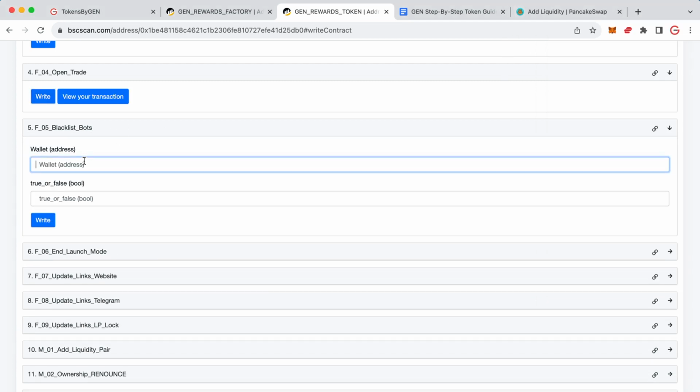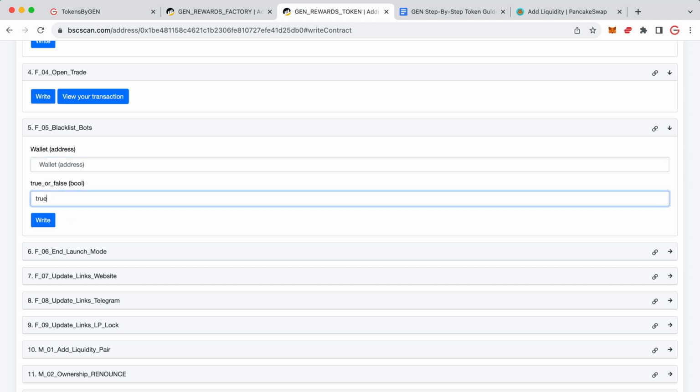Then, once you open trade, for the first 5 seconds, anyone who buys tokens, they're going to be blocked from selling for the first 10 minutes. And this enables you to have a look at their wallet, and if they used a bot, you can blacklist them. So pop their wallet address in here and type true to blacklist that wallet. If you blacklist someone by mistake and you want to remove it, you can type in false. That only lasts for 10 minutes. So that means that that person can't do anything for those 10 minutes and you can blacklist them without them front running that transaction and selling the tokens. After 10 minutes, you lose the ability to blacklist people.